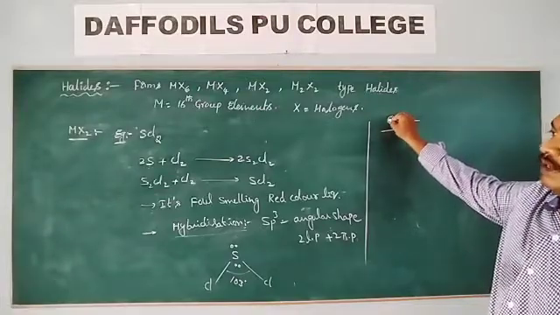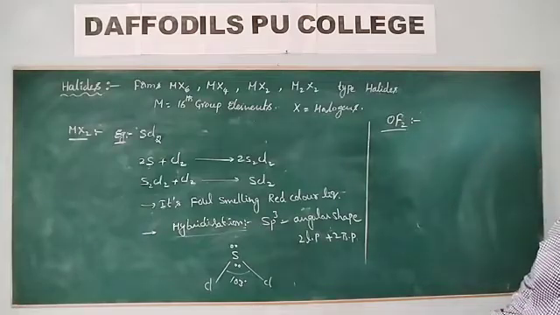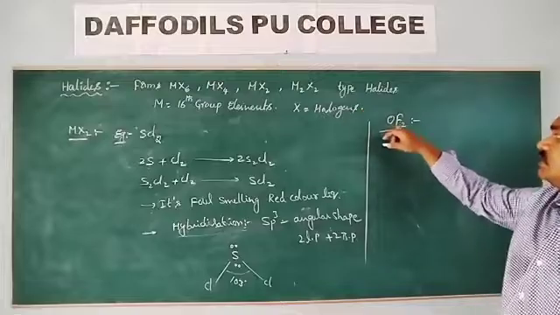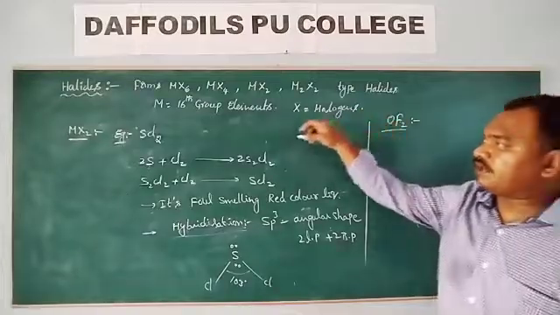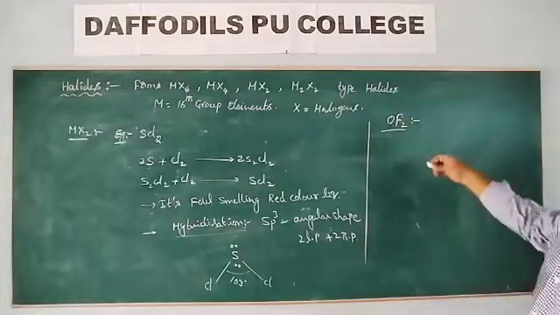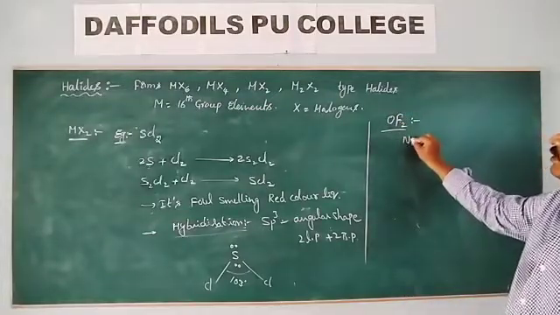Oxygen is a sixth group element, fluorine. X is any halogen; instead of M I am taking OF2. How is this OF2 prepared?